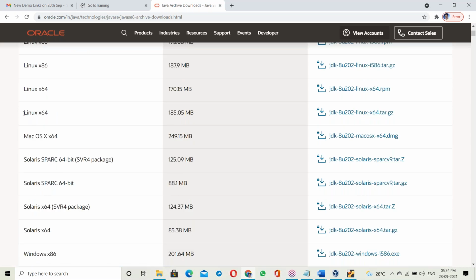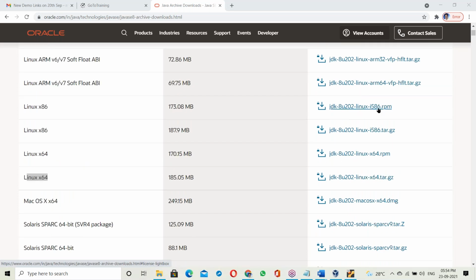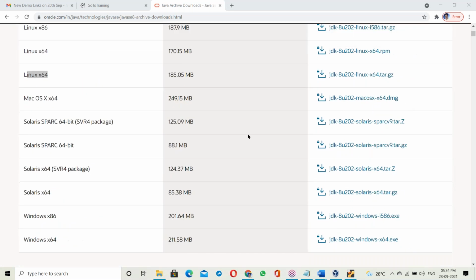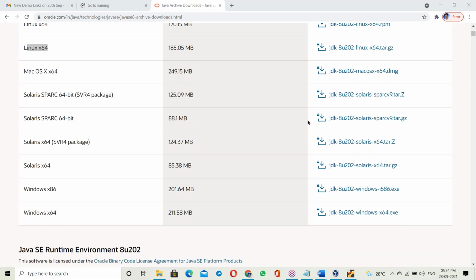Suppose it's Linux OS, Linux 64-bit. This one is a tar file, for the Ubuntu Linux base. Next is the RPM, Red Hat Package Manager, which is for the Red Hat Linux base. So Ubuntu, Red Hat, like this. So for different Linux systems, you have to download different JDK software.